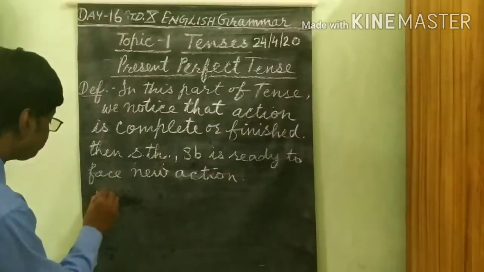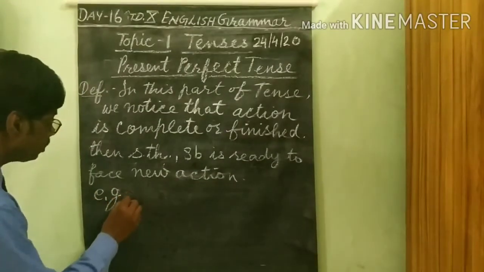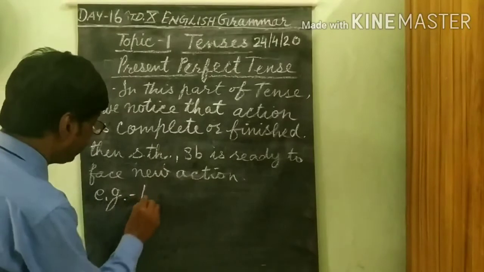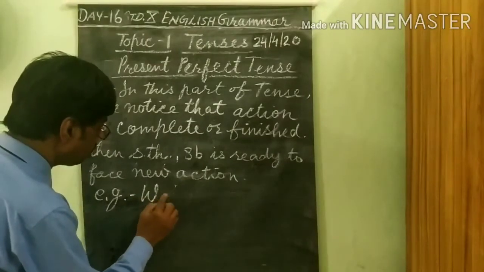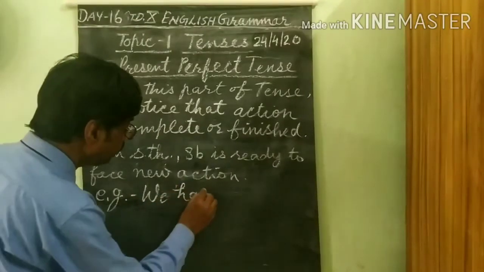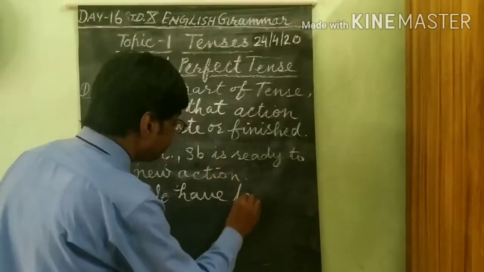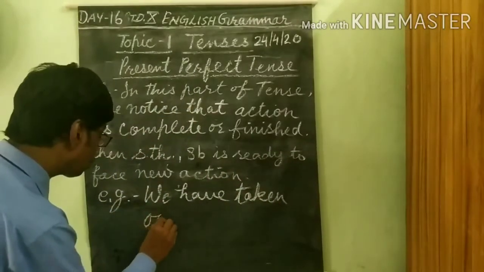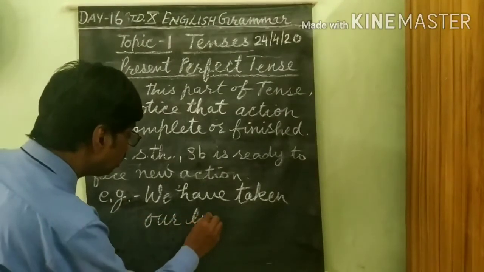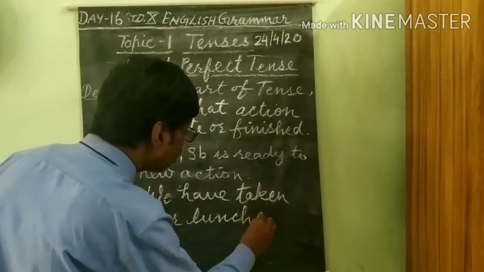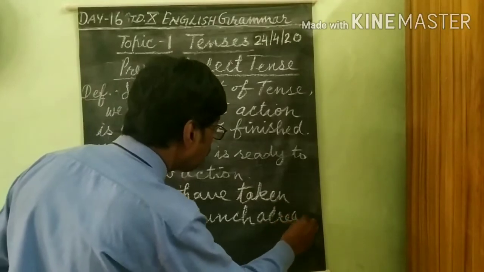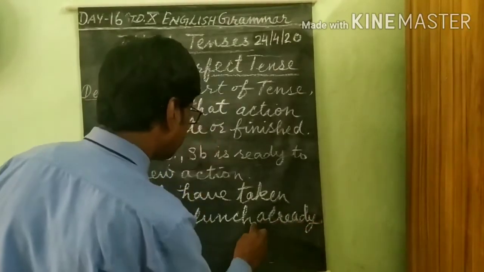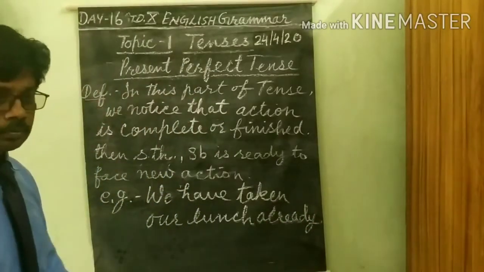For example, we have taken our lunch already. We have taken our lunch already.